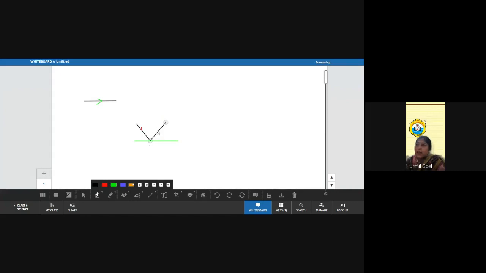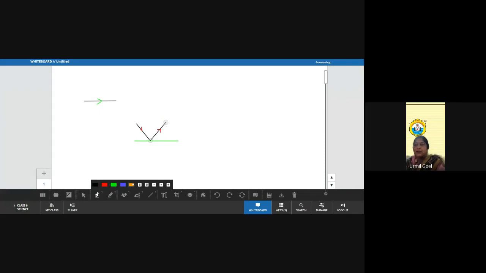And this will be my reflected ray, because it is now showing the direction of light, that after striking, it is bouncing back in the same medium. So this is my incident ray and this will be my reflected ray. And this will be the point of incidence. So in this way, we have to draw a diagram. Don't forget to put an arrowhead on the lines. Then your diagram will be correct.